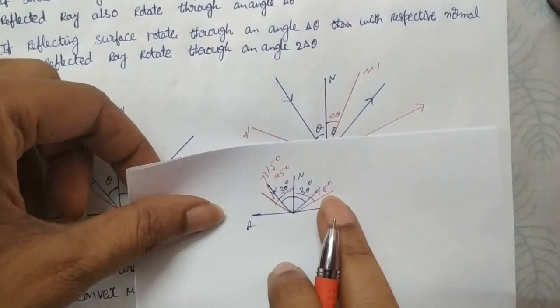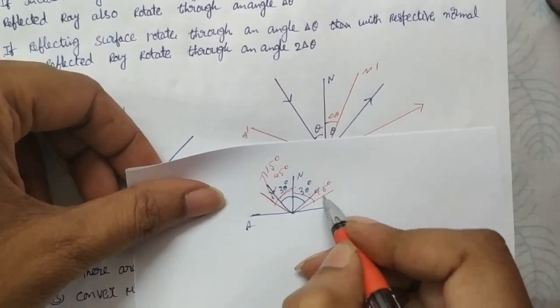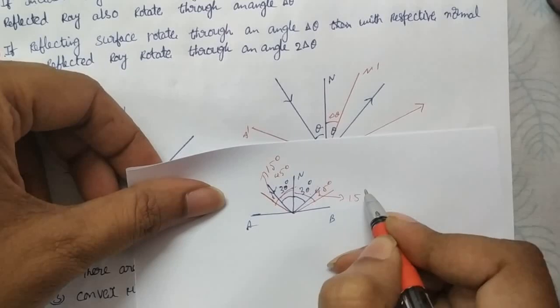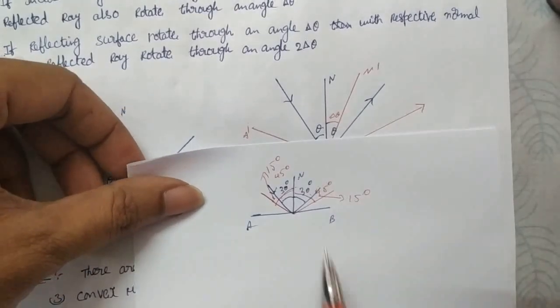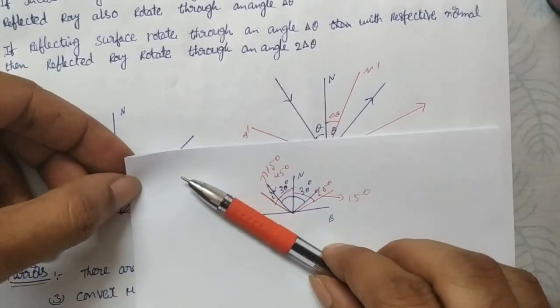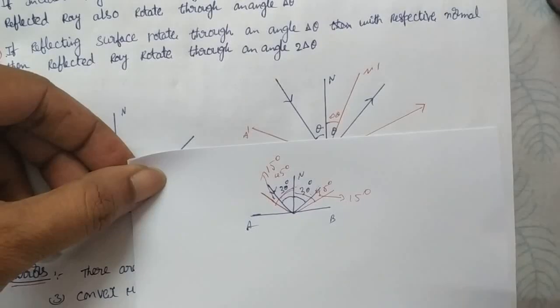How much did the reflected ray rotate? Last time it made 30 degrees with the normal, now 45, so it shifted 15 degrees. The incident ray rotated 15 degrees and the reflected ray also rotated 15 degrees.